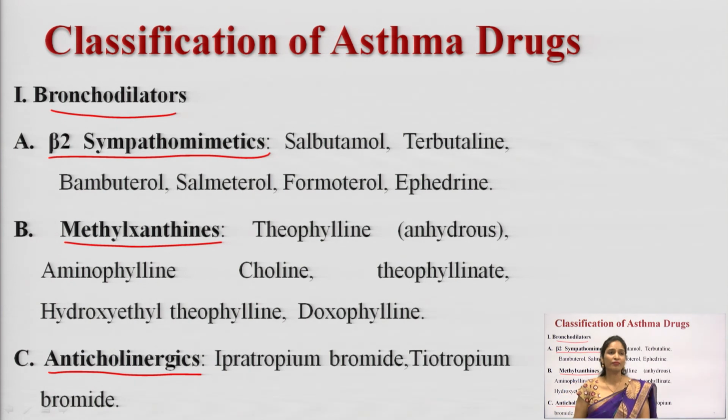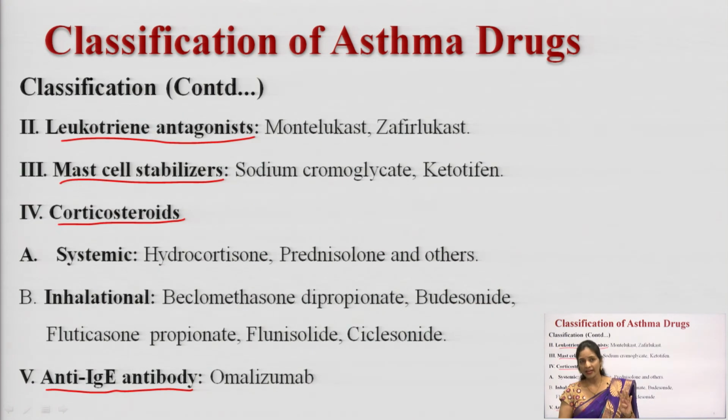And this is the classification. So, what are the drugs we use here? Bronchodilators. In bronchodilators you will see the sympathomimetic drugs, methylxanthines and anticholinergic drugs. This is the first category of asthmatic drugs. The second is leukotriene antagonists, the third is mast cell stabilizers, the fourth is corticosteroids. In corticosteroids you can use systemic corticosteroids and inhalation corticosteroids, and finally IgE antibodies. So, these are the 5 categories of drugs under asthmatic drugs.